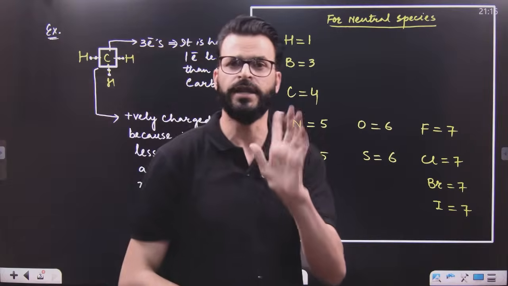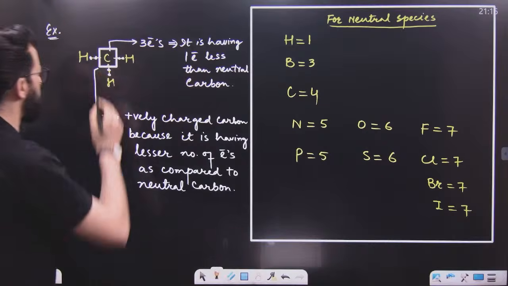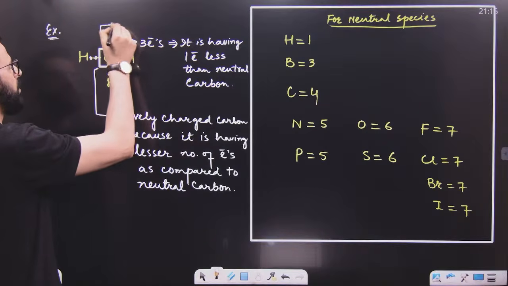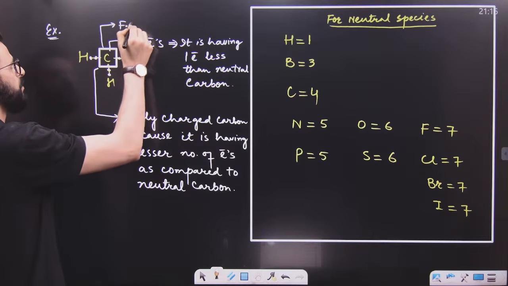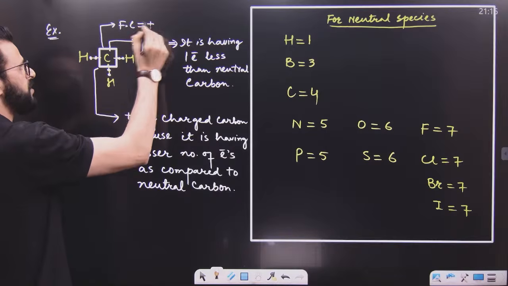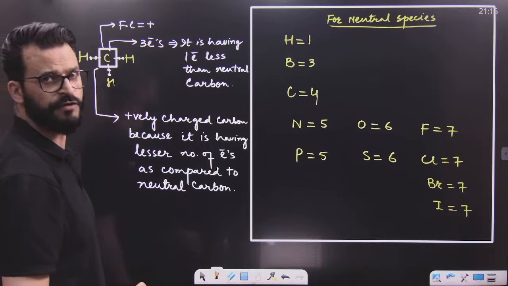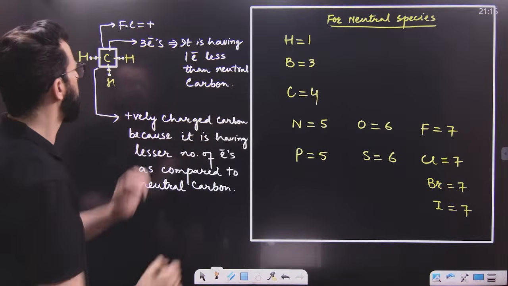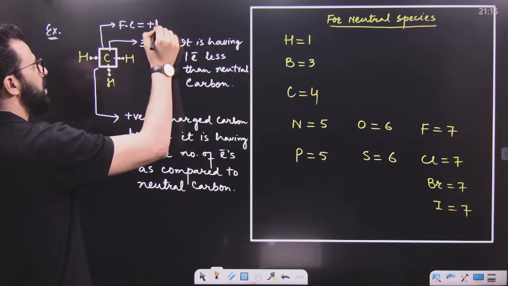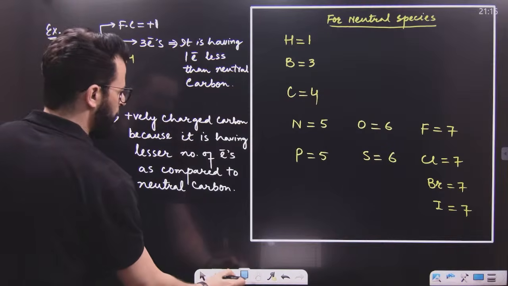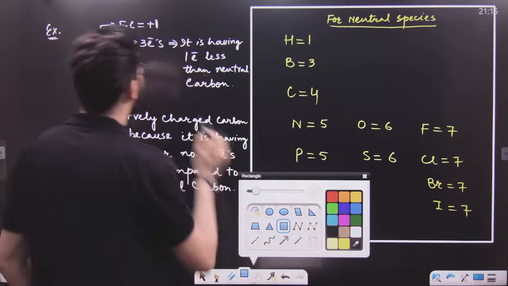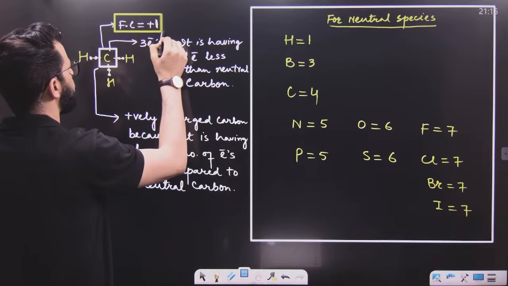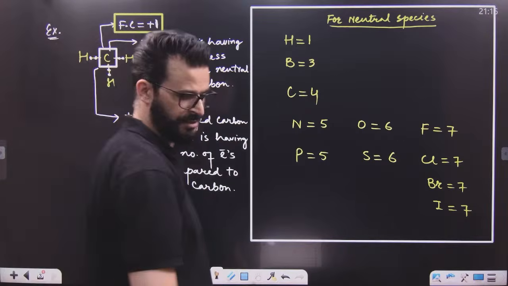It is 1. That is why I will simply say the formal charge of this is +1. Why plus? Because it is having fewer electrons as compared to the neutral species. Why only 1? Because it is having 1 electron fewer. That is why this is having +1 formal charge.